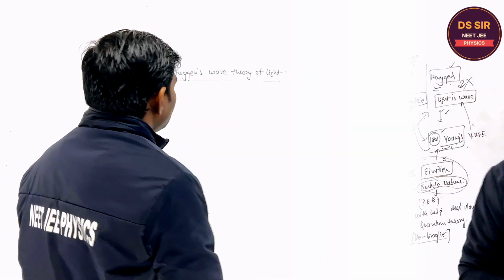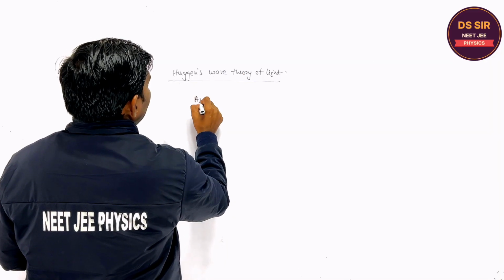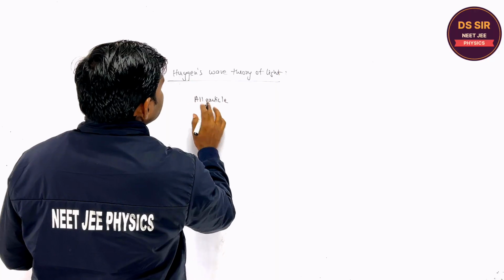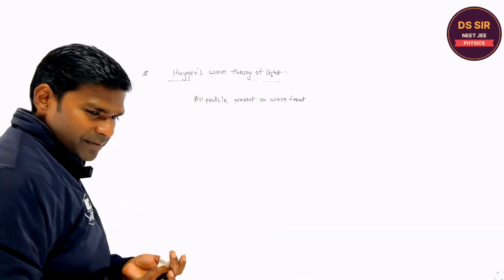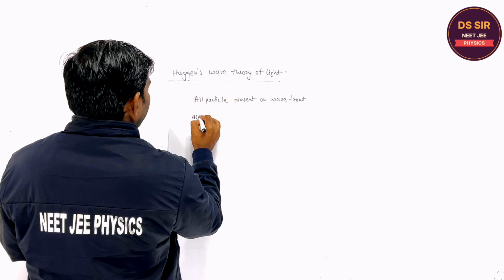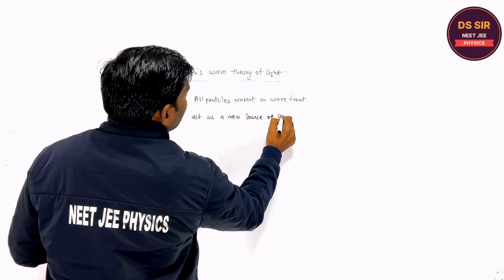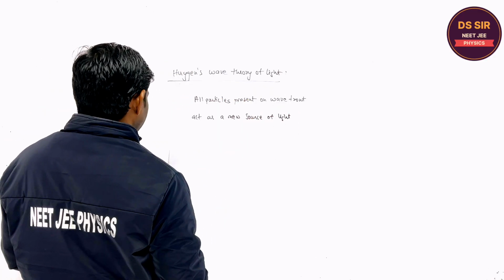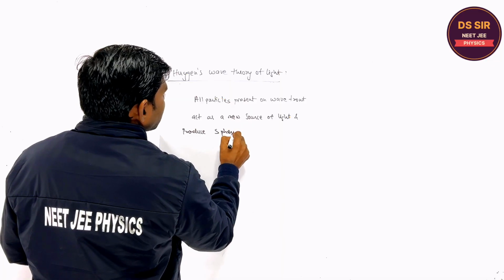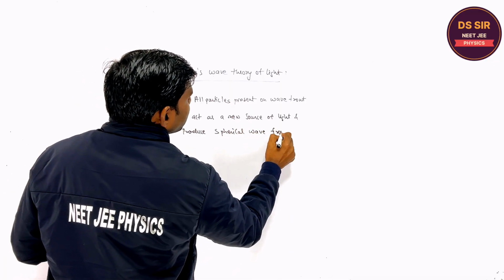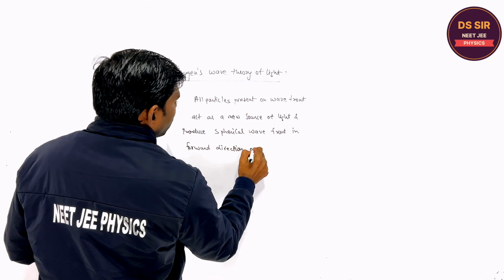Yes. Copy this. So according to the Huygens wave theory of light, all particles present on wavefront act as a new source of light and produce spherical wavefront in forward direction only, right?